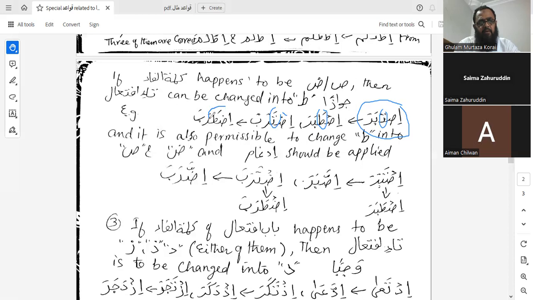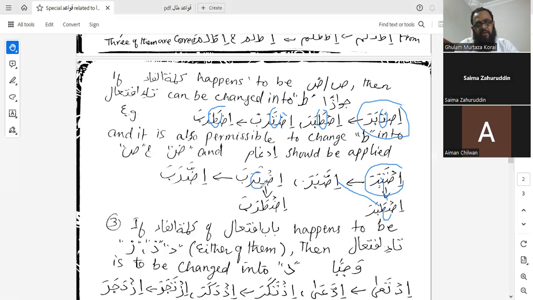Now this ta can be changed into swad jawazan, so it became istabara, and after idgham it became istabara.